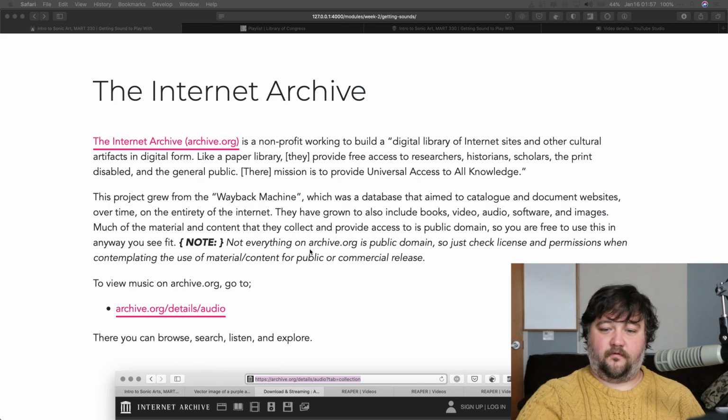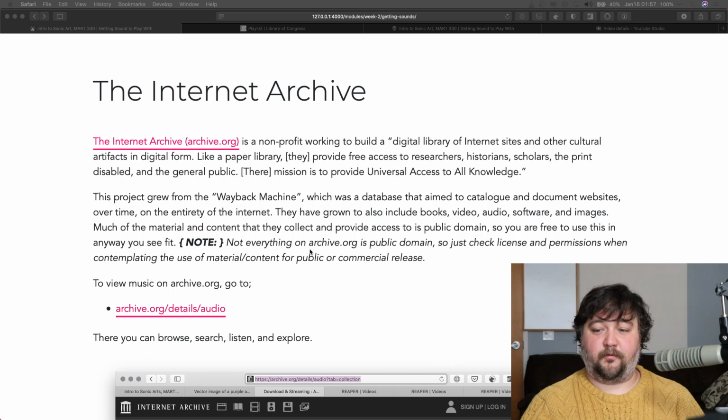They've grown from there, and now this includes books, video, audio, software, and images. Much of the material and content that they collect and provide access to is in the public domain, so it is free to use in any way that you see fit. Not everything, however, is in the public domain on archive.org, so do check licenses and permissions and copyrights whenever you're contemplating using something from there that you might use in a piece that's going to go public.